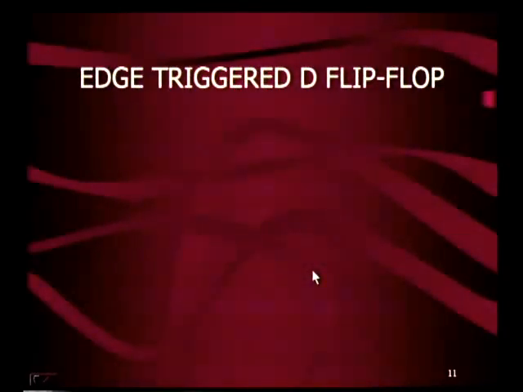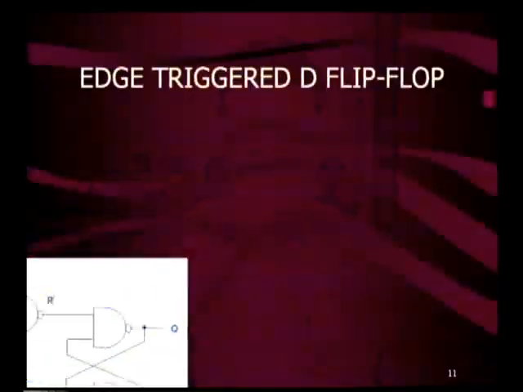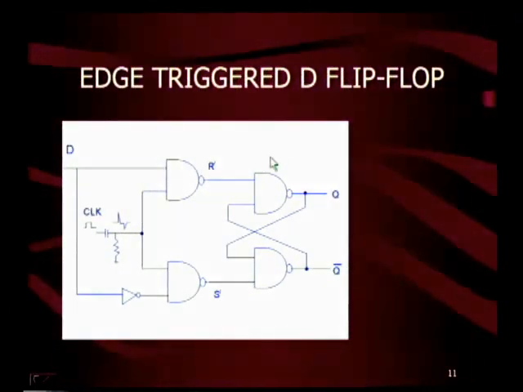Now, let us see the edge triggered D flip-flop. In edge triggered D flip-flop, the clock signal is passed through a low time constant RC circuit, basically a differentiator circuit. Now, see here, this is a diagram of edge triggered D flip-flop. Here the clock signal is passed through an RC circuit and the output is the differentiated output.